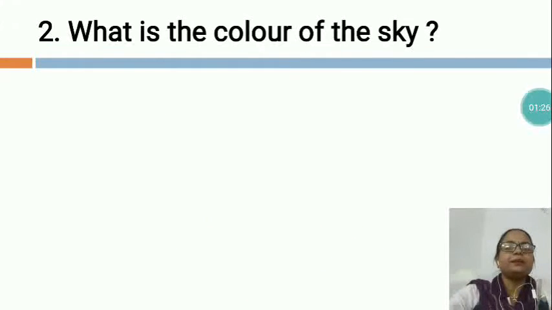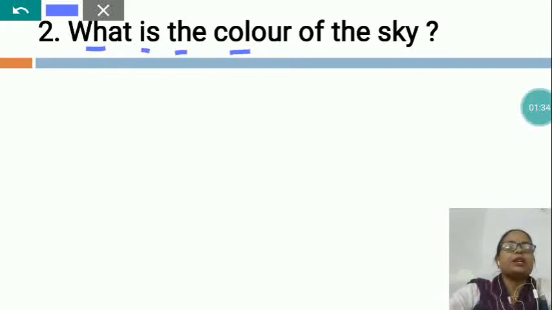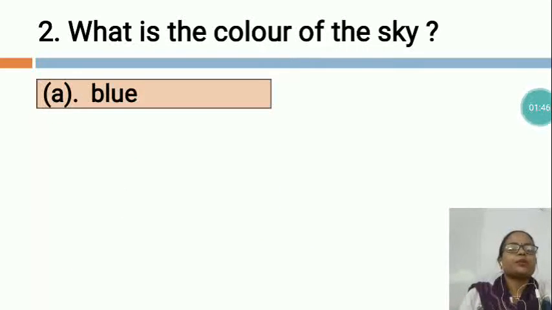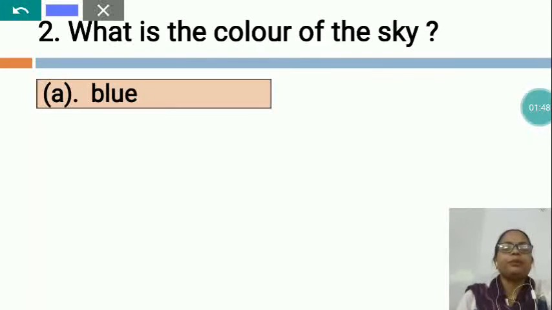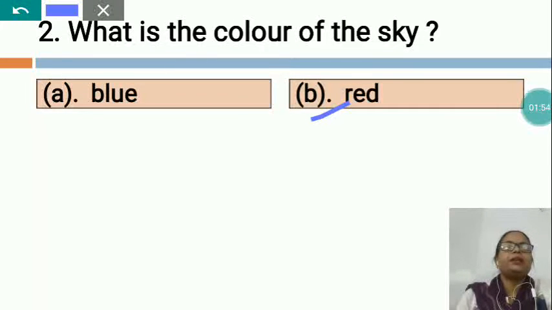Now, the next is: What is the color of the sky? Have you seen the sky? Now I would like to show you the options. Option A is blue. Option B is red.